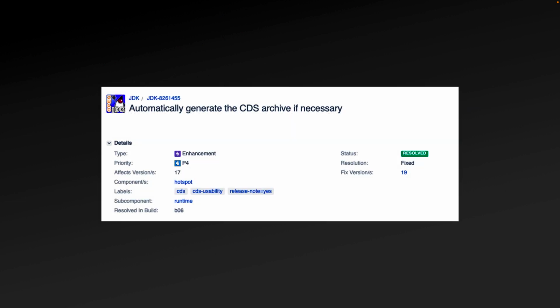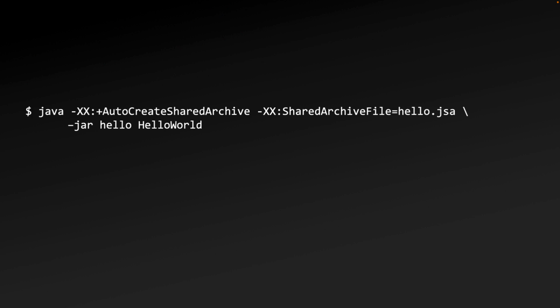Finally, in JDK 19, the process of creating and using a shared archive was simplified into a single command with JDK 8261455. This command added the autocreate shared archive JVM argument, which essentially works like an if-else statement. The JVM on startup will check for the archive file defined with shared archive file. If not present, the JVM will then generate an archive at shutdown.